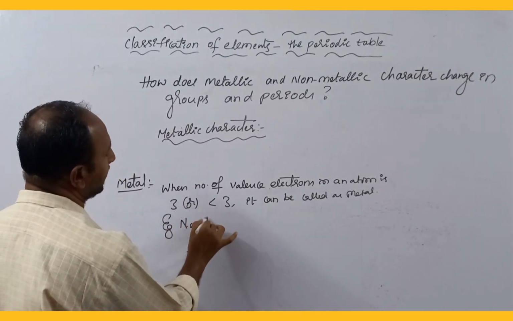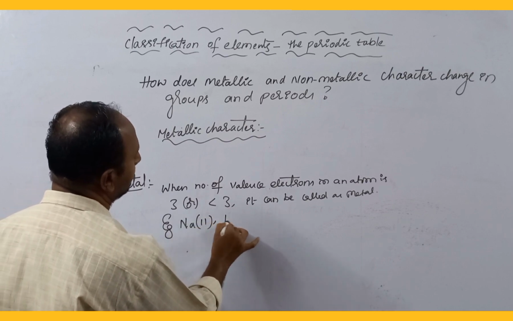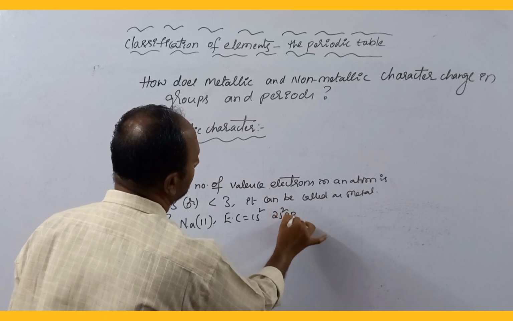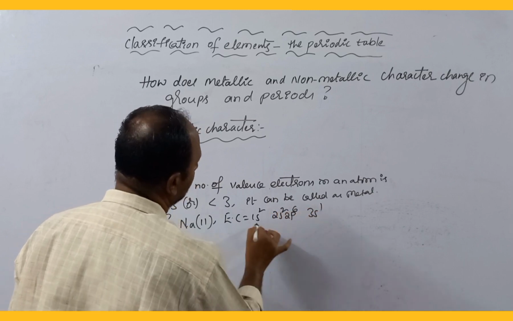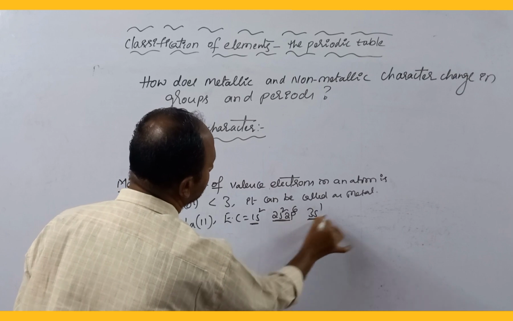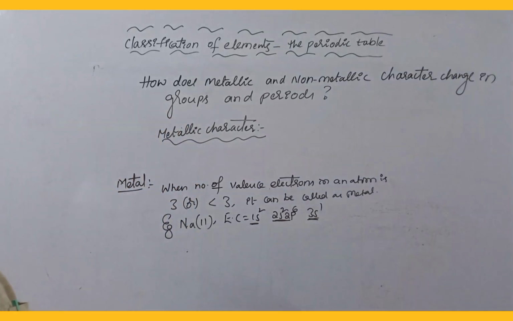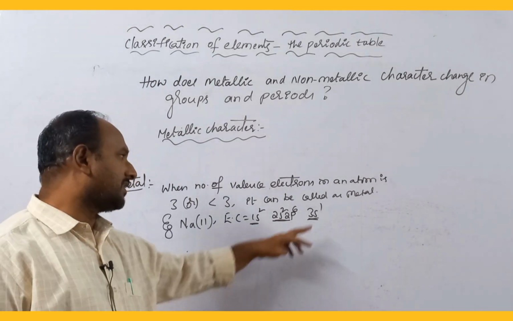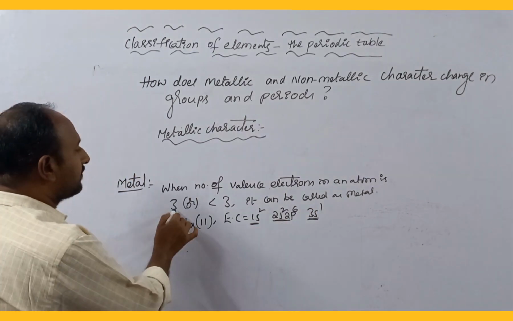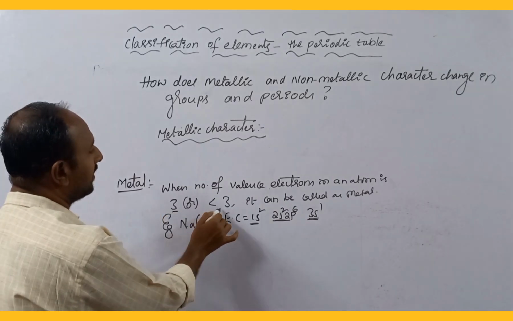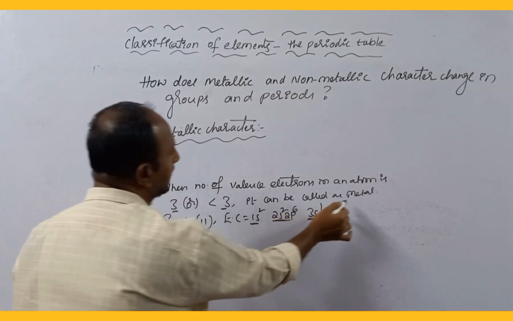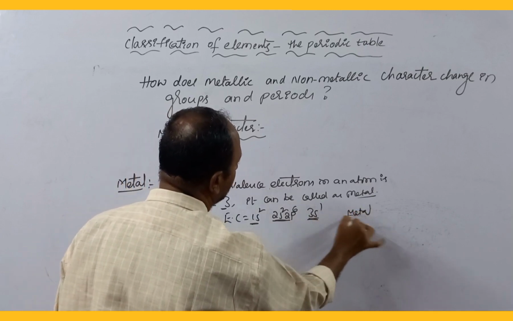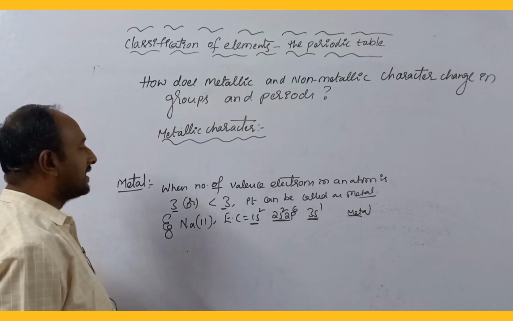We are taking sodium as an example. Its atomic number is 11. Its electron configuration is 1s2, 2s2, 2p6, 3s1. It is shell number 1, shell number 2, shell number 3. The last shell is 3s, so it is the valence shell for sodium. The number of valence electrons in sodium is 1. So when the number of valence electrons is 3 or less than 3, it can be called metal. Sodium is a metal because the number of valence electrons is 1, which is less than 3.